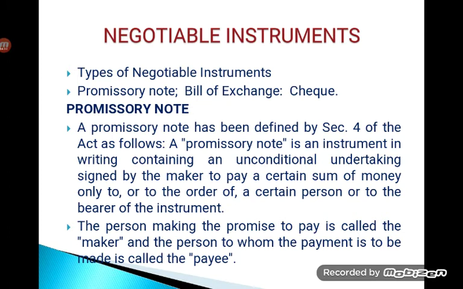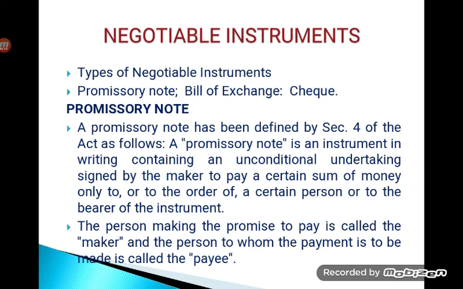As it says, it is an instrument in writing. It is a document which contains an unconditional order to pay by the maker of the instrument a certain sum of money to some other party who is going to be the payee. So there are two important parties under promissory note. One is the maker of the instrument.